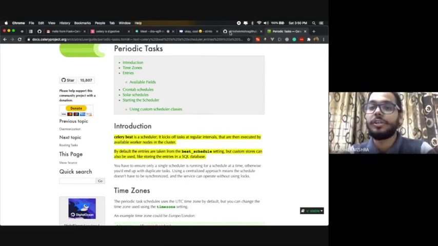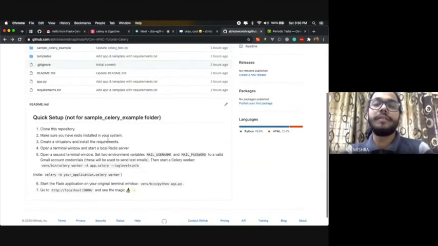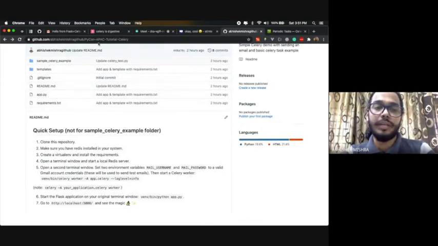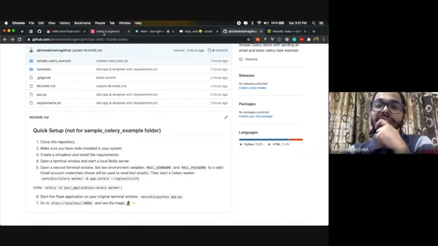Again, I'm stressing the point. If you want to execute and see a very basic example of how to do it, you can go to this URL I have pasted in the chat, and you can proceed with that. So this is the basic example.